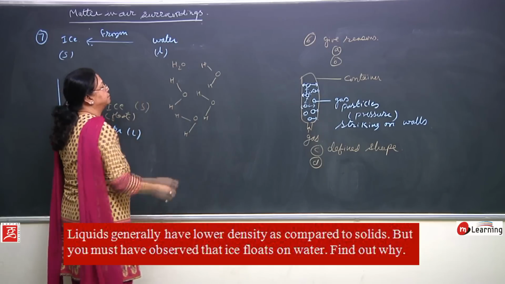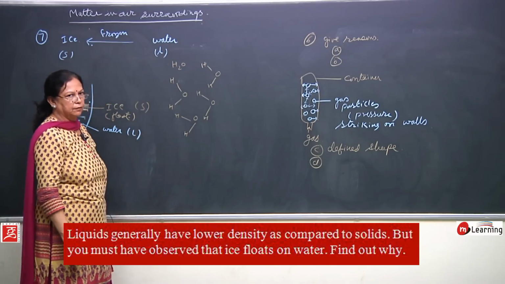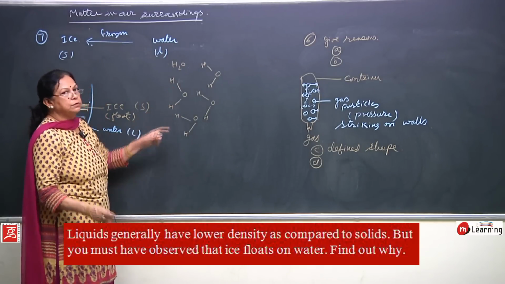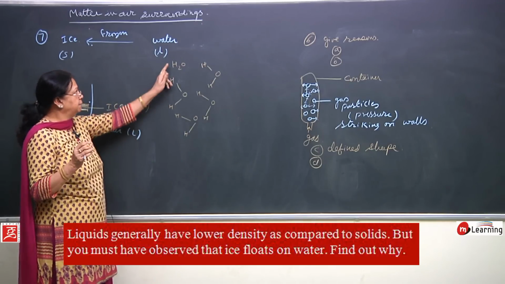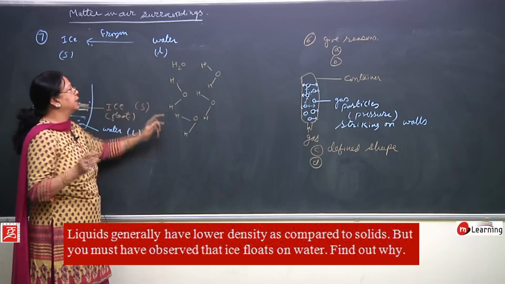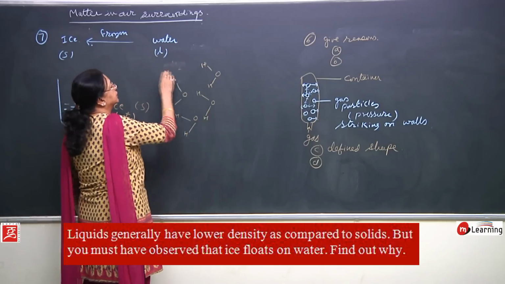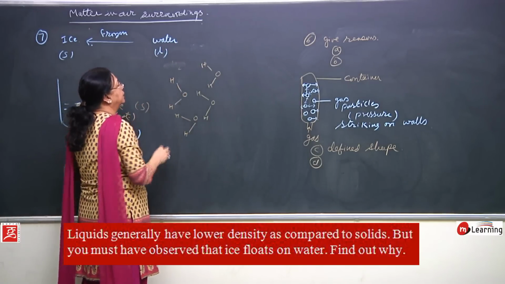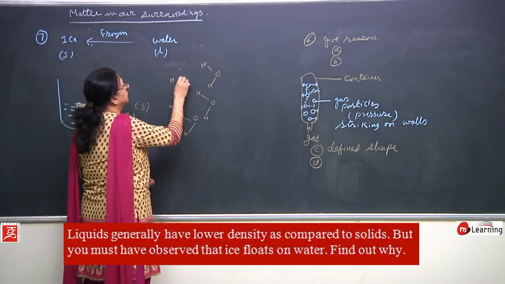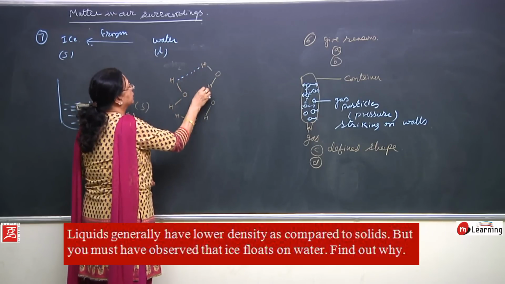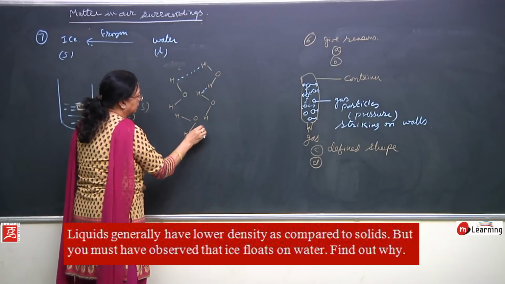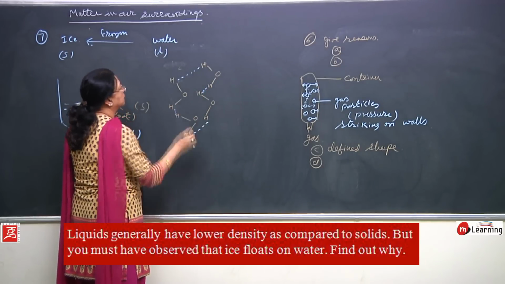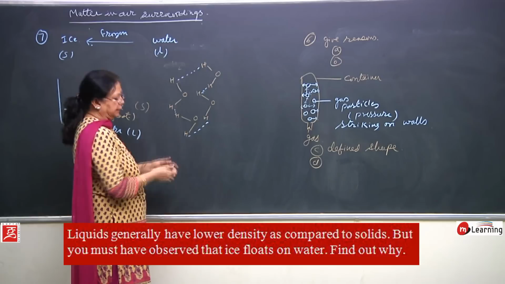Now in case of water, these molecules, they are closer, but if it freezes, it becomes ice, then you will see that in between the hydrogen there is bonding.